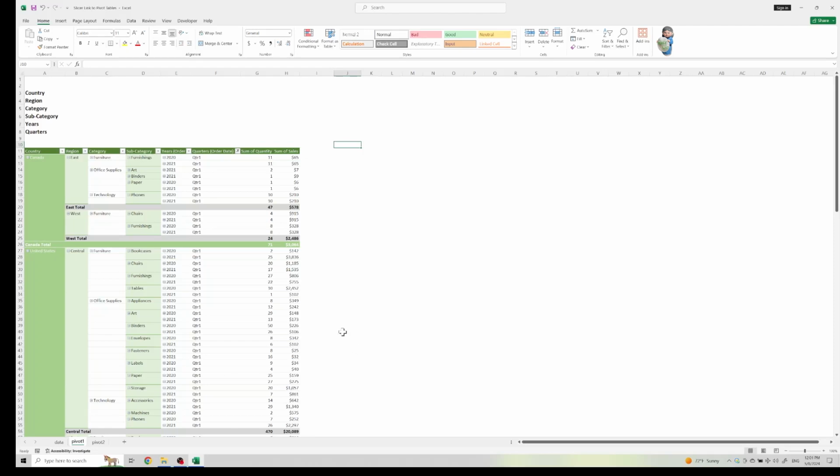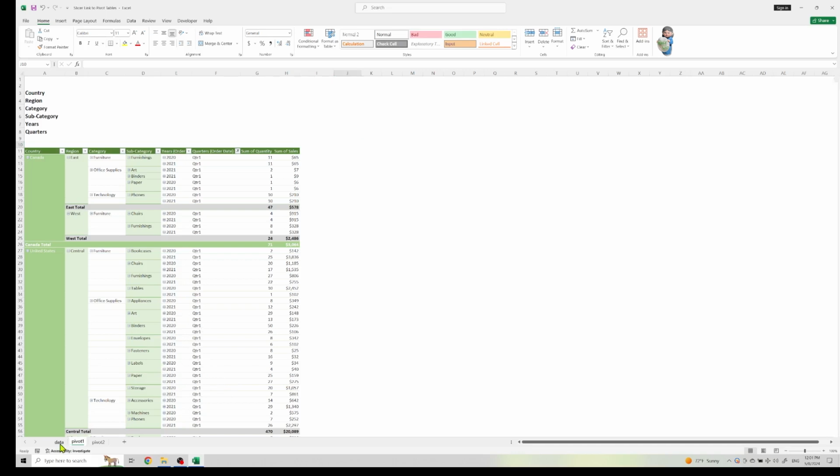Hello everyone. In this video, I will show you how to add the slicer filter link to multiple pivot tables. When you work on a report with many tables, this is very handy and time saving to apply filters to all tables instead of doing it one by one.